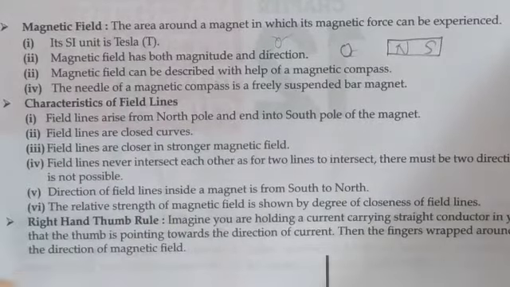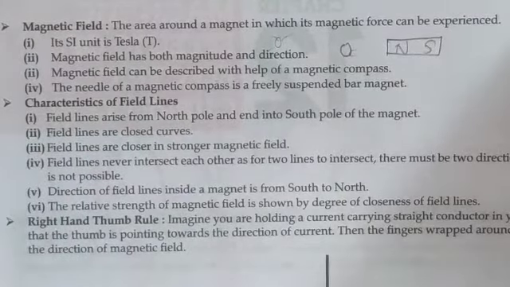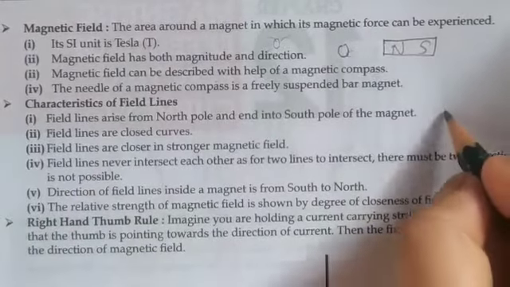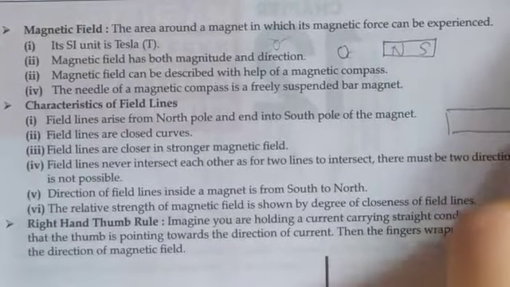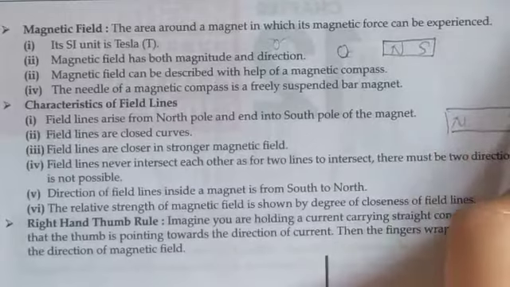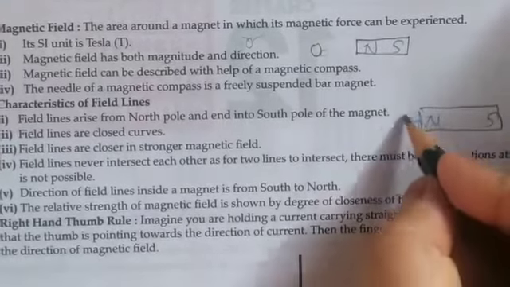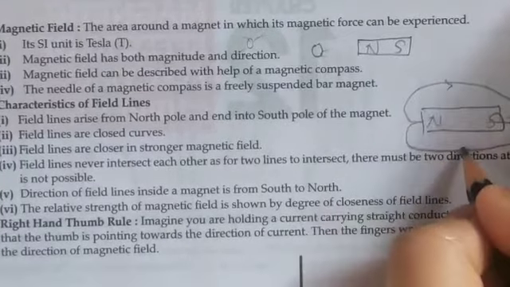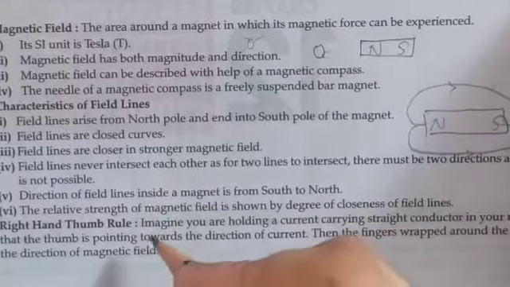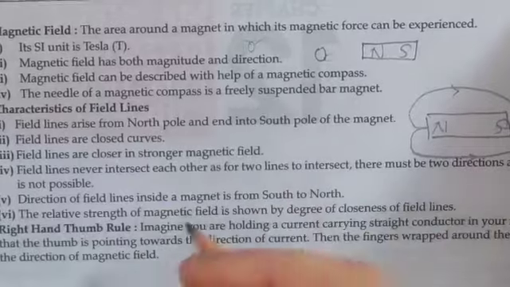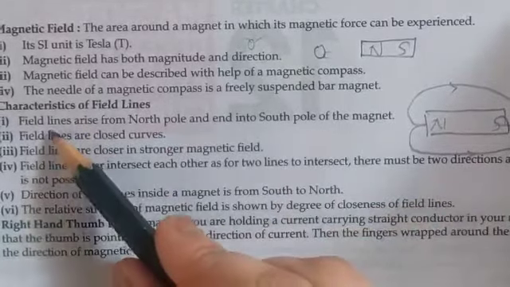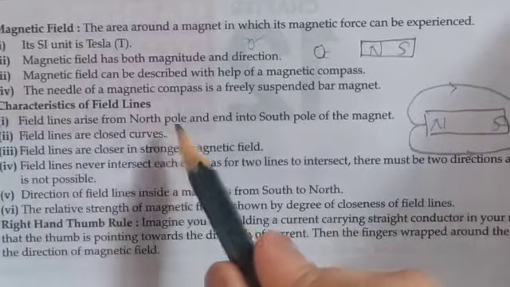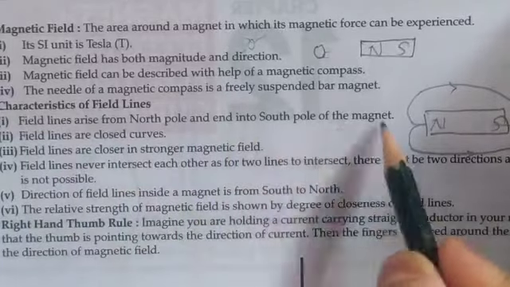Now the very important part: what are the characteristics of magnetic field lines? If we take a bar magnet, magnetic field lines will be there around the bar magnet. There are characteristics for these magnetic field lines. Under that, the first one is that magnetic field lines arise from the north pole and go into the south pole of the magnet.